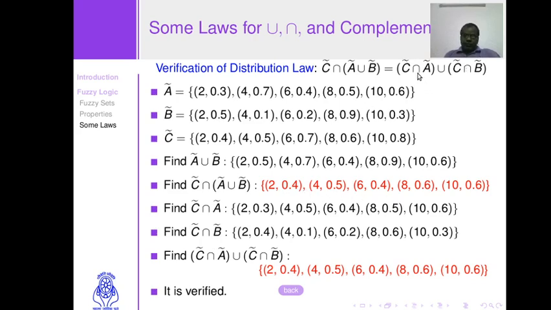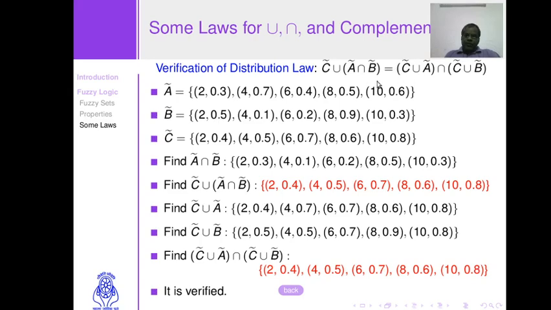Now on the right hand side we have this equation. Find C intersection A, we get this. C intersection B, we get this. Take the union of these two sets and we get a fuzzy set which is highlighted again with the red color. You can compare the two results and both are the same. So it is verified that this equality is true.